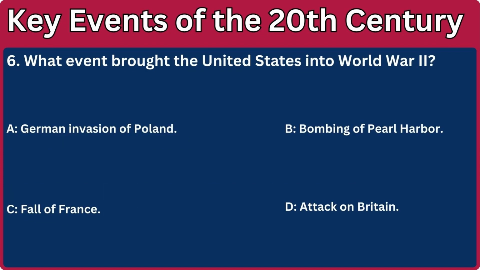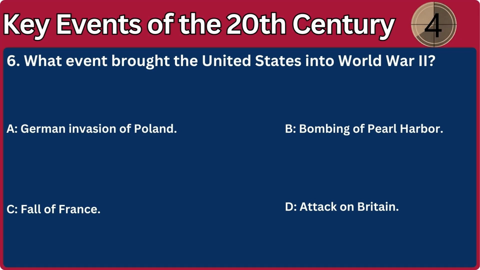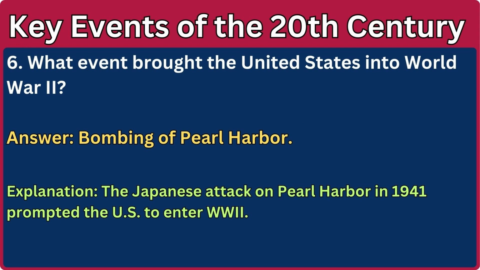6. What event brought the United States into World War II? A. German invasion of Poland. B. Bombing of Pearl Harbor. C. Fall of France. D. Attack on Britain. Answer: Bombing of Pearl Harbor. Explanation: The Japanese attack on Pearl Harbor in 1941 prompted the U.S. to enter World War II.